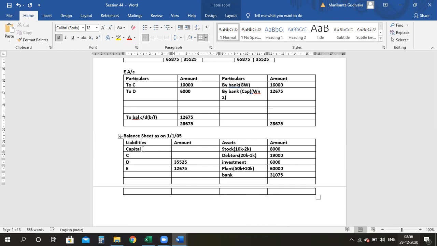Then for C, it is 65,875, right? So these are the capital accounts and we still didn't take creditors. The creditors amount in your balance sheet is still there, which is 10,000, which we didn't touch. So please tell me the total amount, ma'am. Your balance sheet should tally after taking all the things.